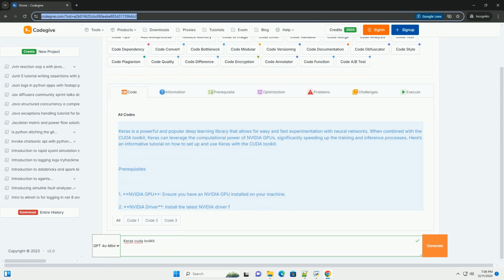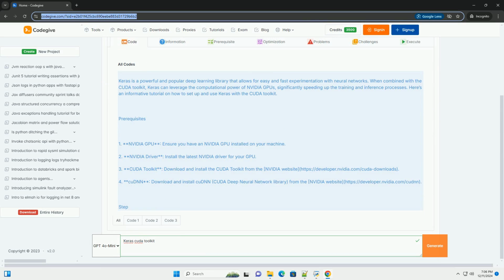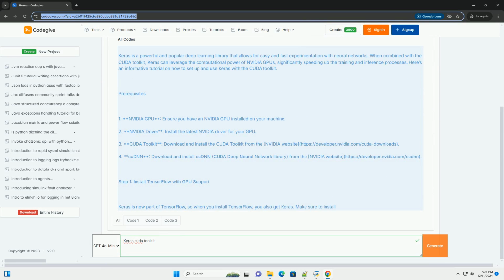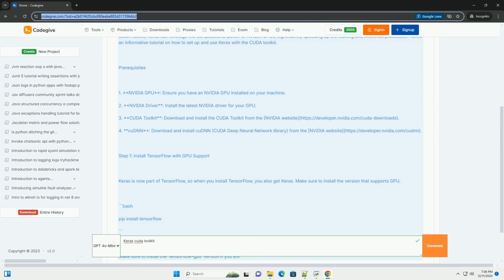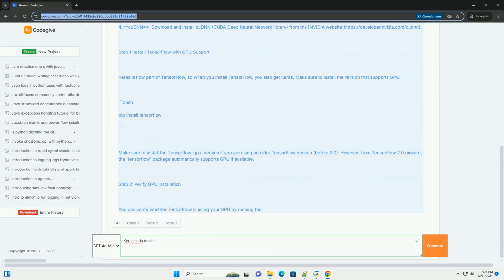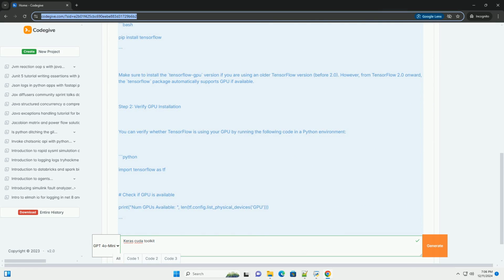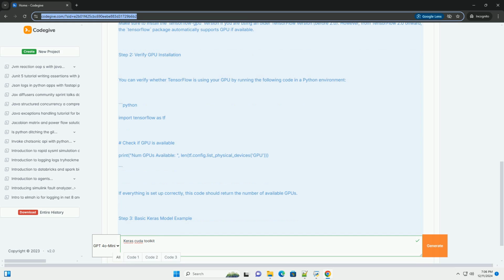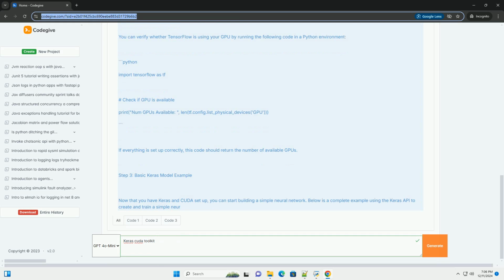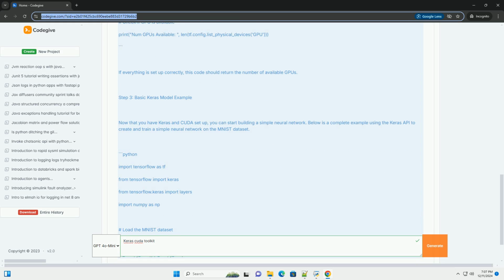Keras is a powerful and popular deep learning library that allows for easy and fast experimentation with neural networks. When combined with the CUDA toolkit, Keras can leverage the computational power of NVIDIA GPUs, significantly speeding up the training and inference processes. Here's an informative tutorial on how to set up and use Keras with the CUDA toolkit.